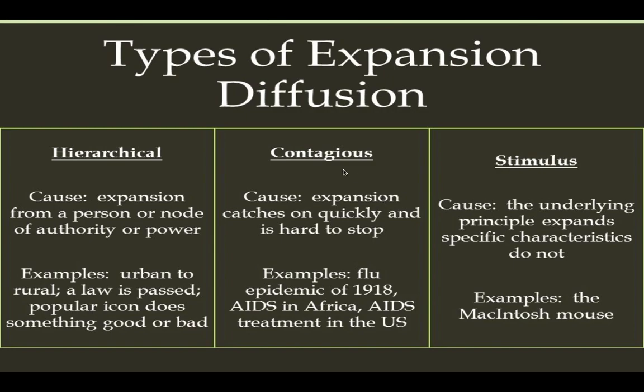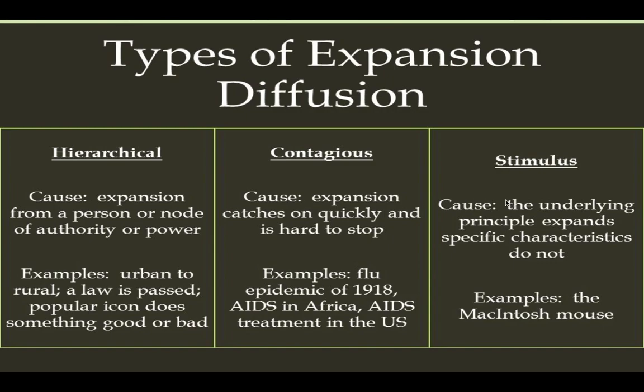Contagious diffusion, on the other hand, is when something catches on so quickly, like a wildfire, that you just can't stop it. And some examples are actual things that are contagious, like the flu. For example, the flu epidemic of 1918 that you've probably been hearing a lot about lately. But it could also be things like an app, like TikTok, that catches on and people are downloading that app so quickly, and the trend is really hard to stop, right?